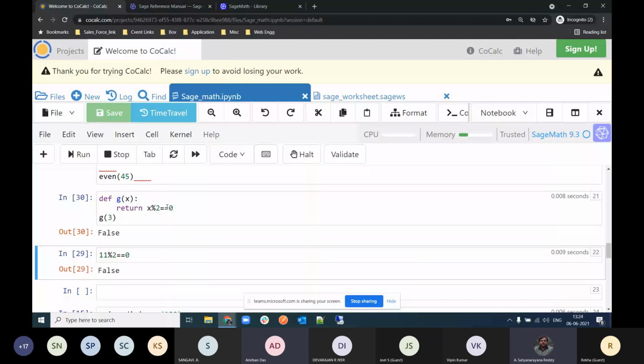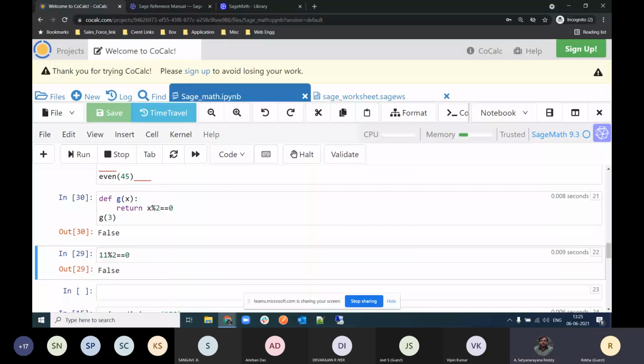Yes, sir. It is. Now you can write any function you want. So by using previous things, GCD or LCM or those things also we can create. We can utilize them later, but sometimes you should check whether they are already available. If they are not available, then only we'll define them. So the main thing is we have to define the function using def and then the function name, and then in a round bracket provide the argument, and using return we return that particular value from our function.